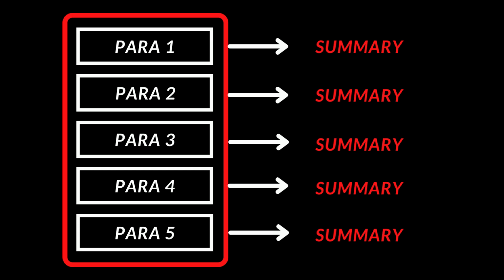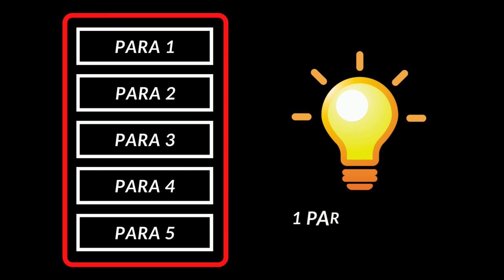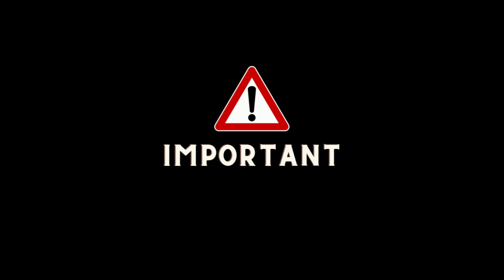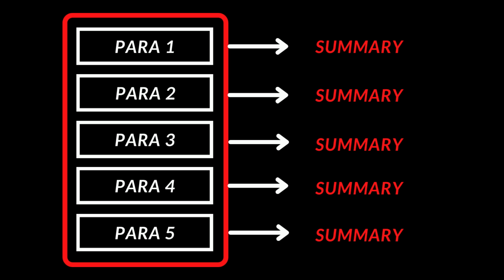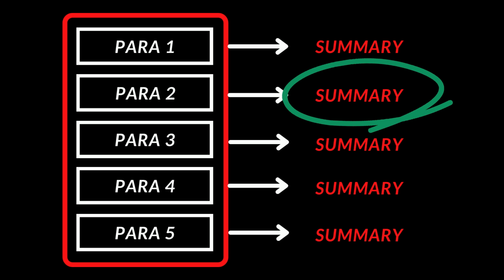The reason you'll be able to do it is because every author has to abide by this rule wherein they can talk about only one idea in a particular para of a passage. An important point that I would like to mention here is that while you are reading the passage or paraphrasing it, you don't have to note down any facts or even remember them. Because when you have written the summary of a passage in a few words, you know where the facts lie. You can simply come back to that para and refer to it.